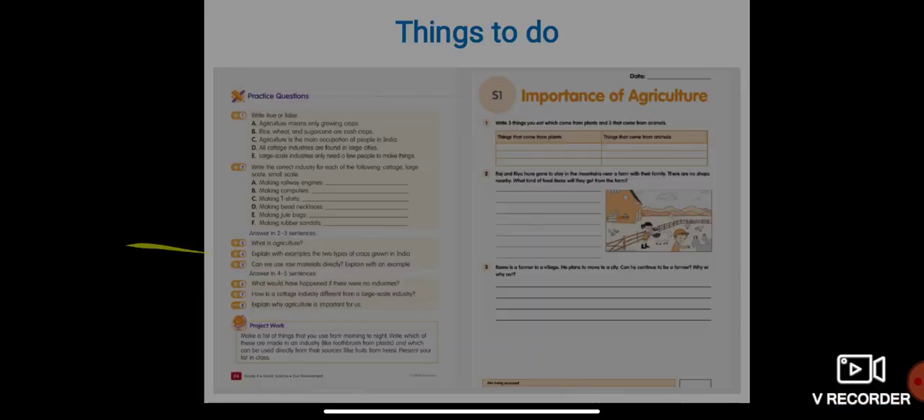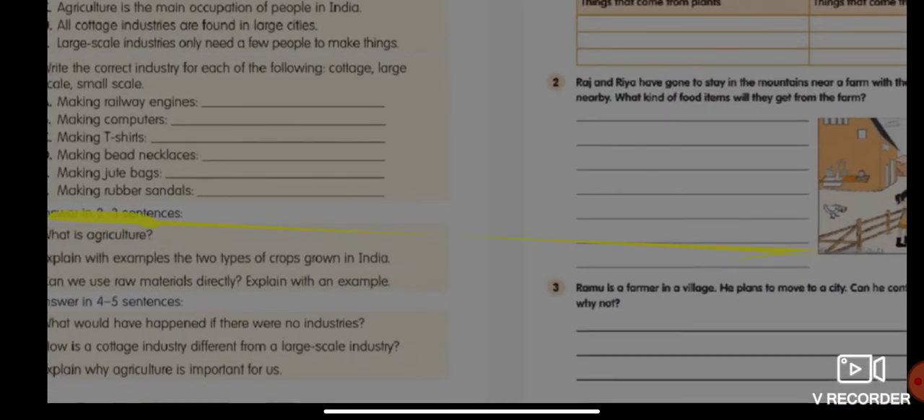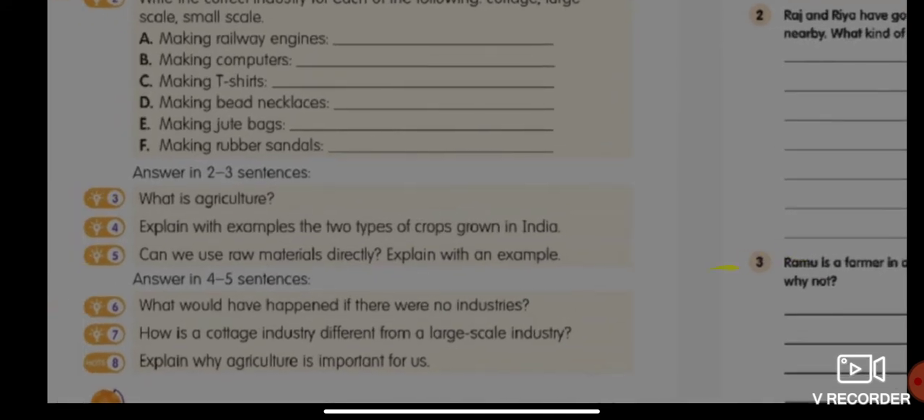For today, you have to complete your practice question number 3 and 8. Practice question number 3 and 8. What is agriculture?